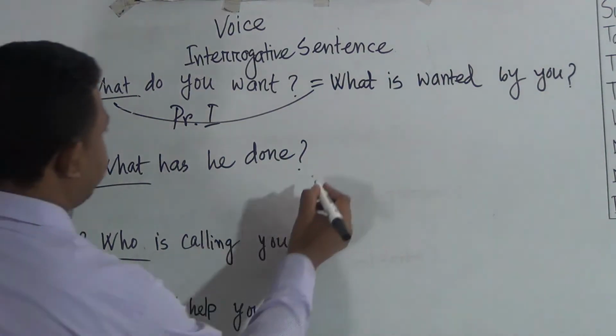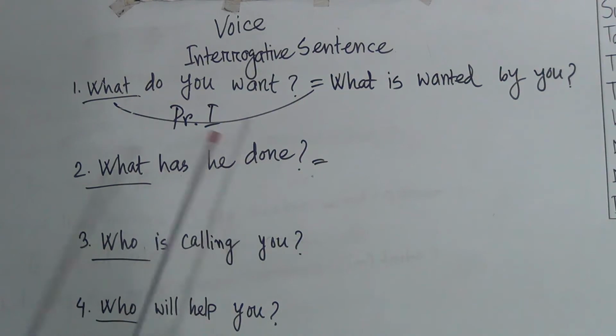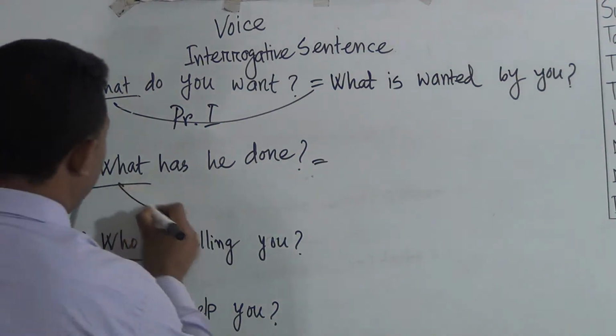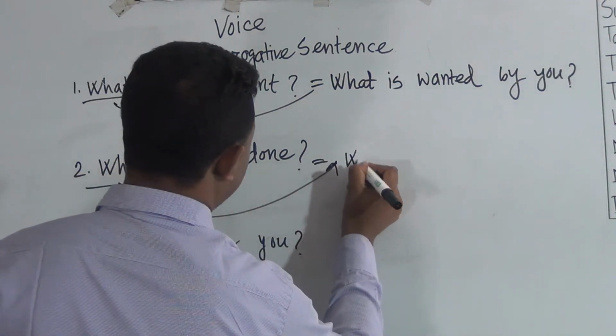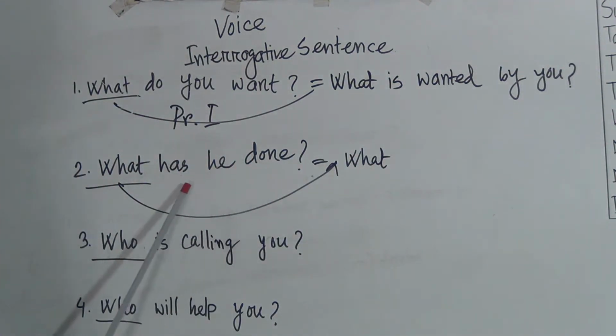Then number 2. What has he done? Similarly, we will write what, after that auxiliary verb. What has he done? Has, the auxiliary verb here is given because it's present perfect tense.